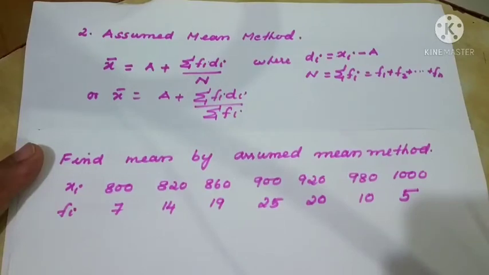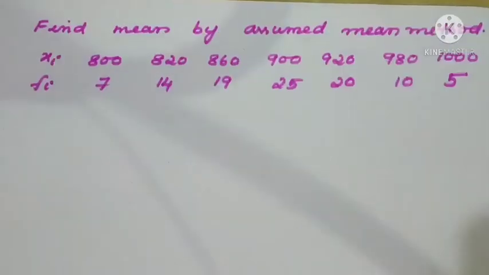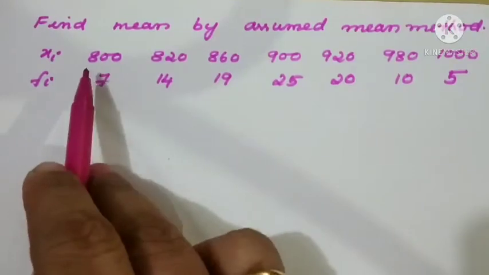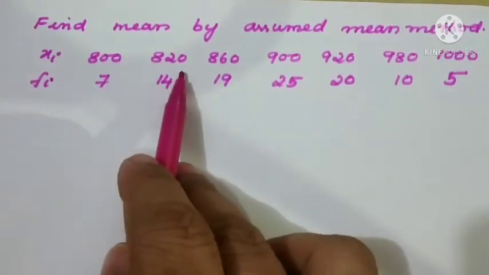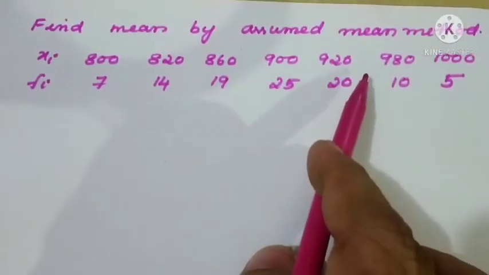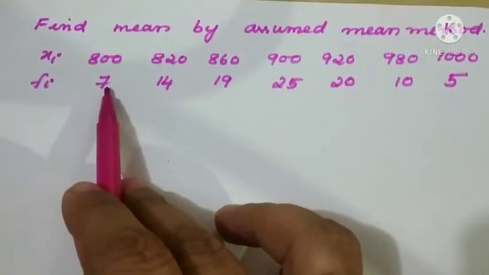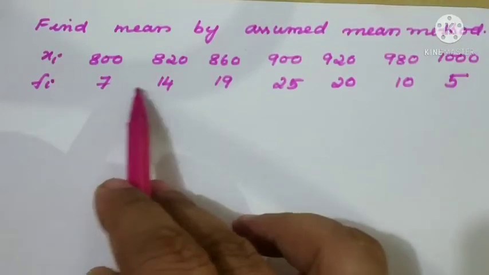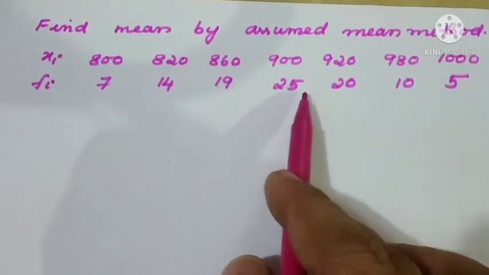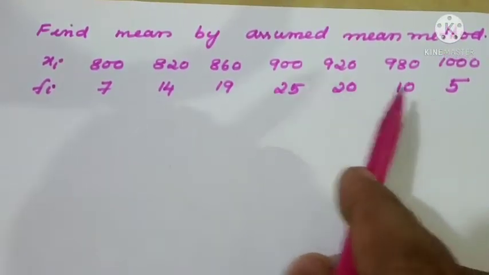So we can try this method also for ungrouped data. That is the first example. Find the mean by assumed mean method. Here the ungrouped data is given: 800, 820, 860, 900, 920, 980 and 1000. The corresponding frequencies are 7, 14, 19, 25, 20, 10 and 5.